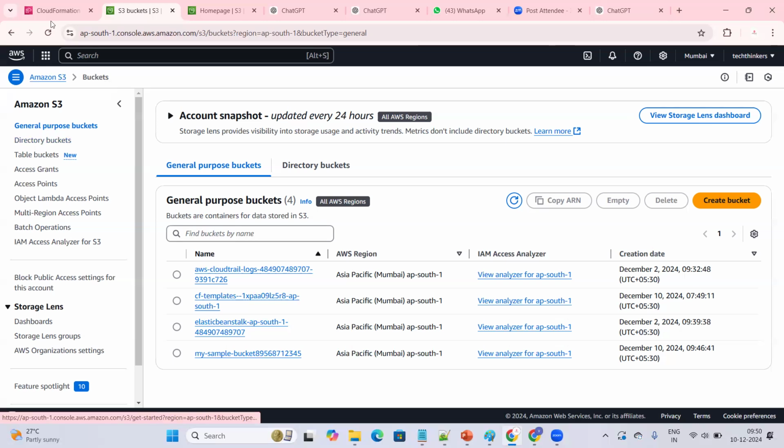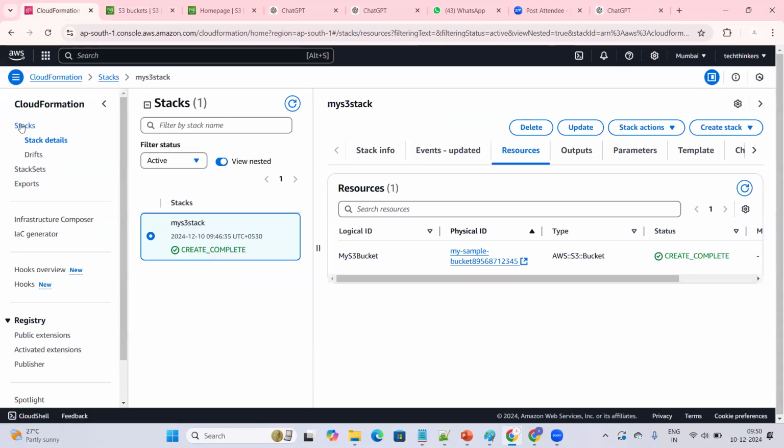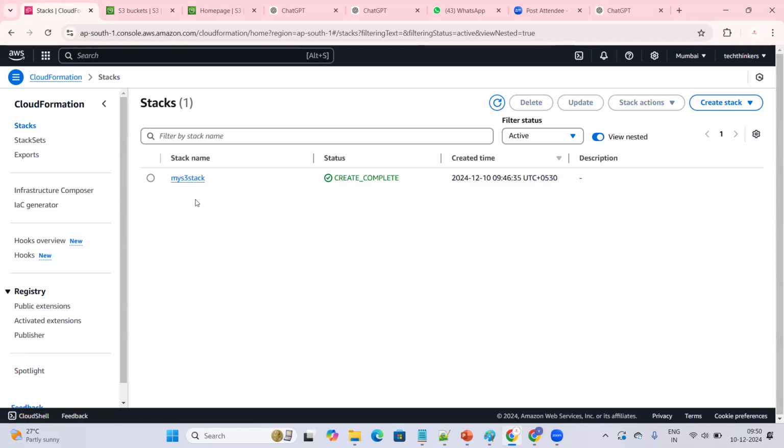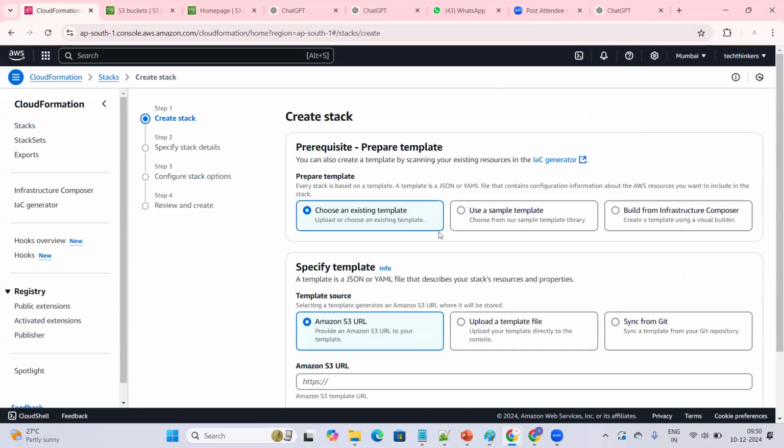This is the one stack I've created. Now I'm going to create one more stack. How to create a stack? Just click on create stack with new resources or existing resources. I don't want to go for existing. If you want to go with existing, you can proceed, but I want to create a new resource.